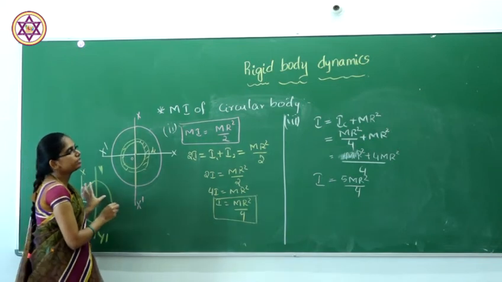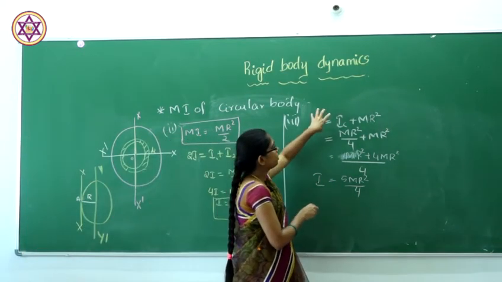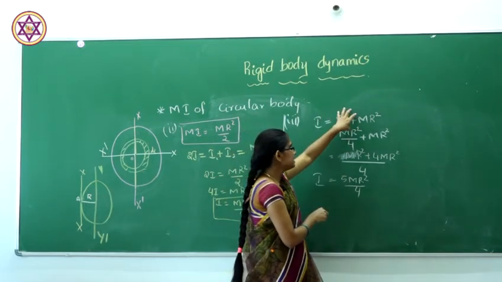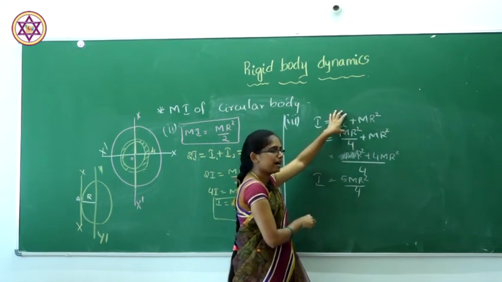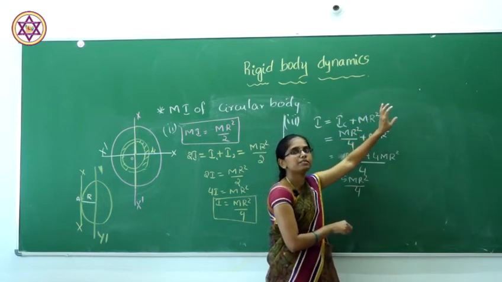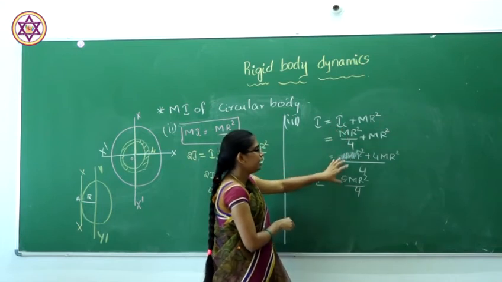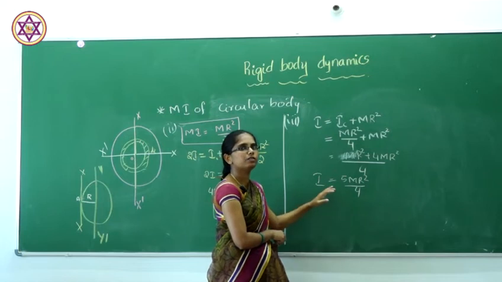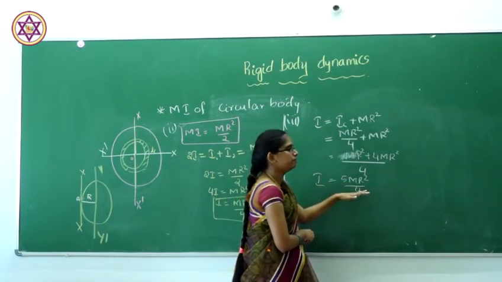So using the parallel axis theorem, which states that the moment of inertia is equal to the sum of the moment of inertia when the axis passes through the center of mass and the product of mass and the square of the distance between the two parallel axes, by substituting all the values we get that the moment of inertia when the axis passes through a tangent will be 5 m r square divided by 4.